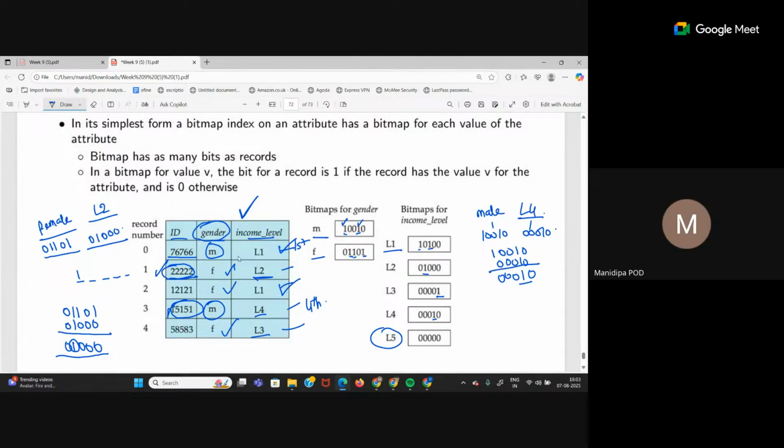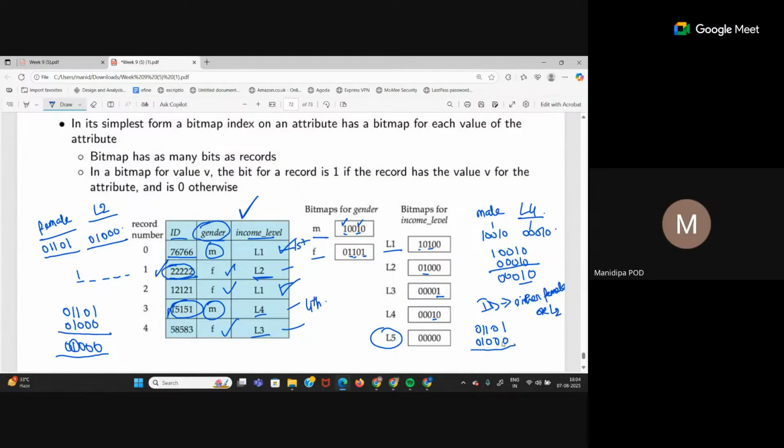So if I say either gender female or income level L2, then you do an OR operation. Let's say I want to find the IDs of people who have either gender female or income level L2. Then what do I do? What is the female bitmap? Again 01101. What is the L2 bitmap? 01000. Now we perform the OR operation.